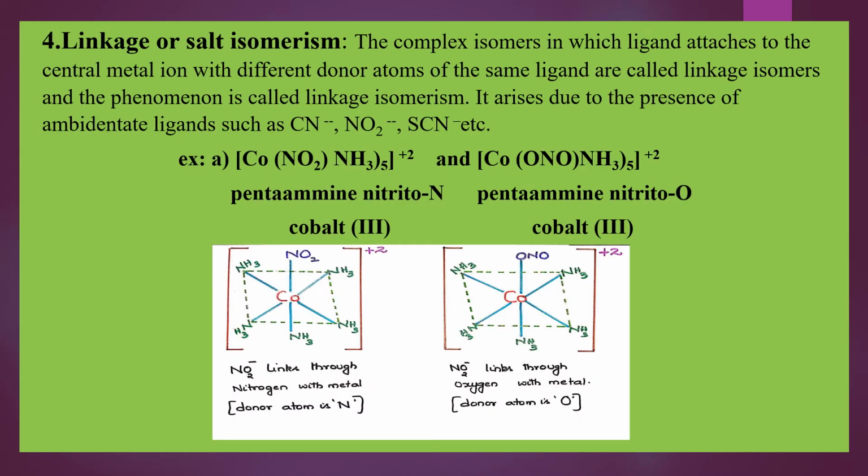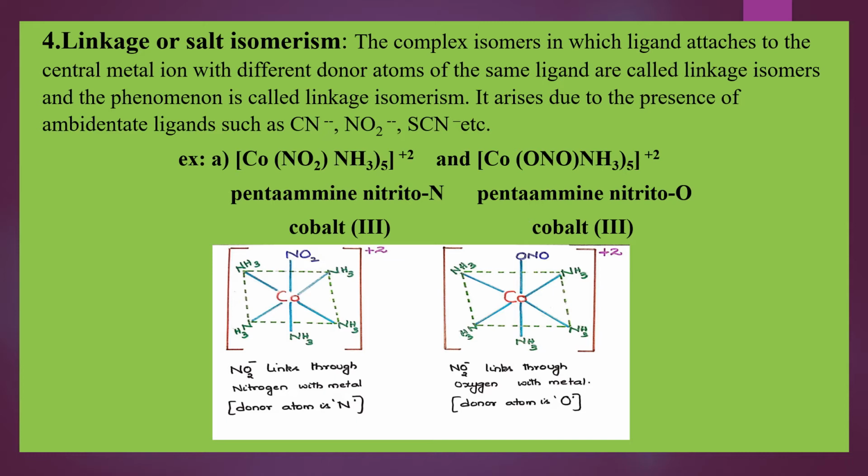Next, fourth one, linkage or salt isomerism. What are these linkage or salt isomers? The complex compounds in which ligand attaches to the central metal with different donor atoms of the same ligand. Try to understand this, students. The ligand is same, but the donor atom of the same ligand that is linked to the central metal will be different.